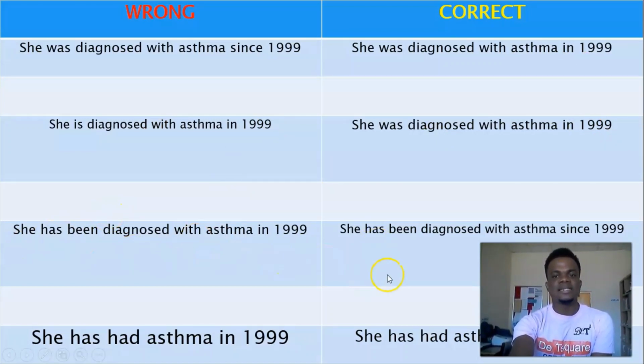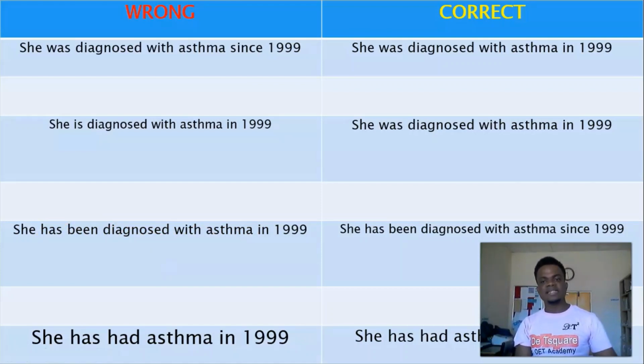Now let's look at this next statement. This is a present perfect tense: she has been diagnosed with asthma in 1999. This statement is wrong because you are using a present perfect tense. And when do you use a present perfect tense? When what we are referring to was in the past and still in the present. So this person has been diagnosed with asthma, meaning the person still has asthma.